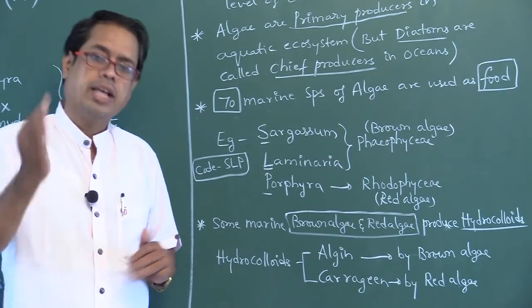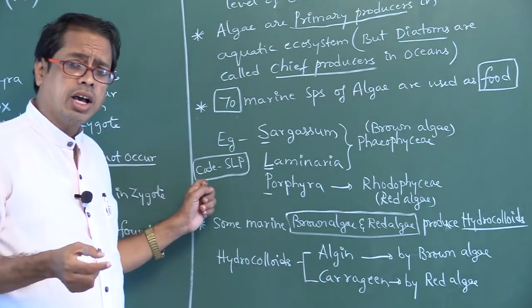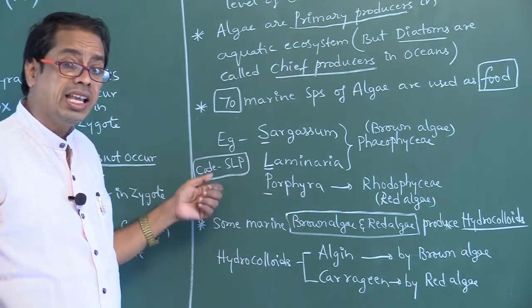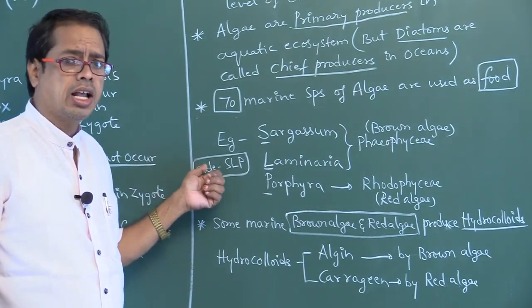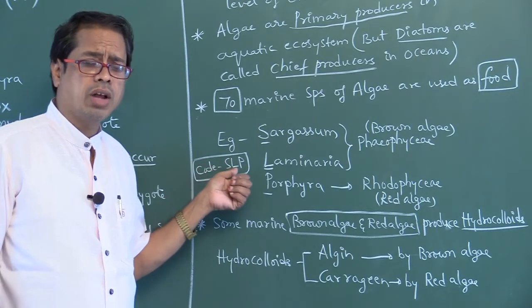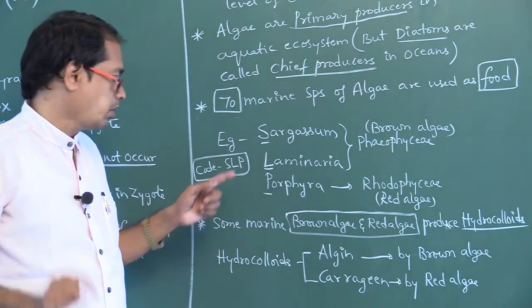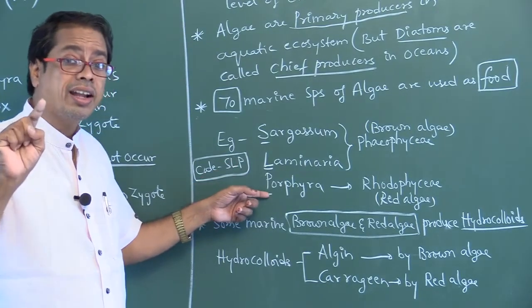SLP, right, that is the code. What are the marine species of algae used as food? The code is SLP: Sargassum, Laminaria, Porphyra. Sargassum and Laminaria belong to brown algae. Porphyra belongs to red algae.